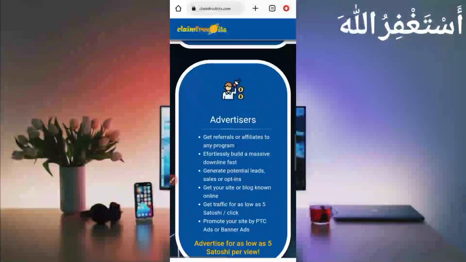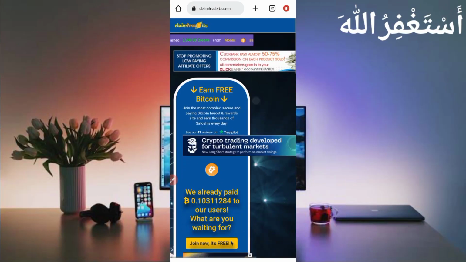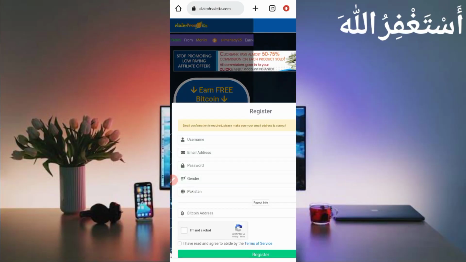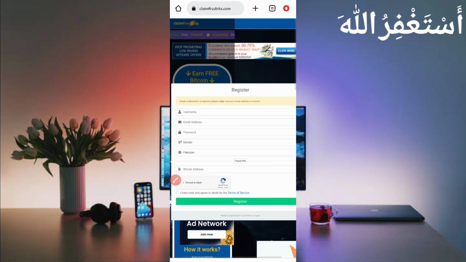Okay, so now first of all create your account. Just click on join now, it's free. Then provide your username, email address, password, select your gender, select your country, then provide your Bitcoin wallet address where you want to withdraw. So provide your FaucetPay Bitcoin address, then solve the captcha and click on register. Your account will be created. After creating the account, just log in to your account.